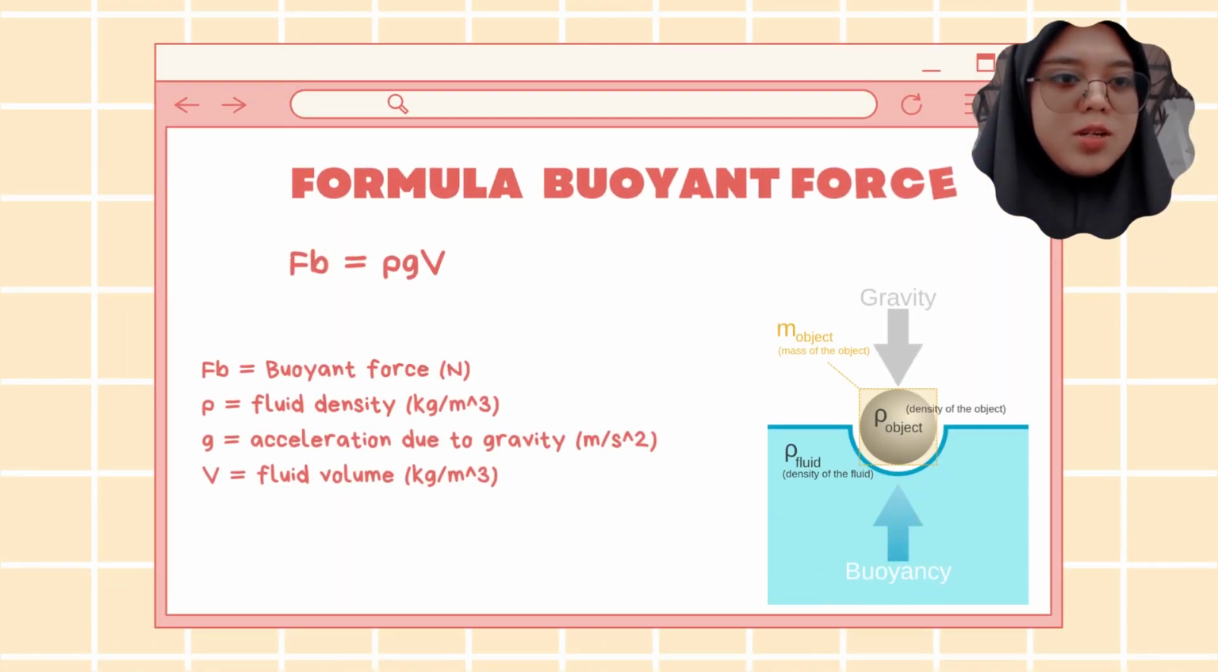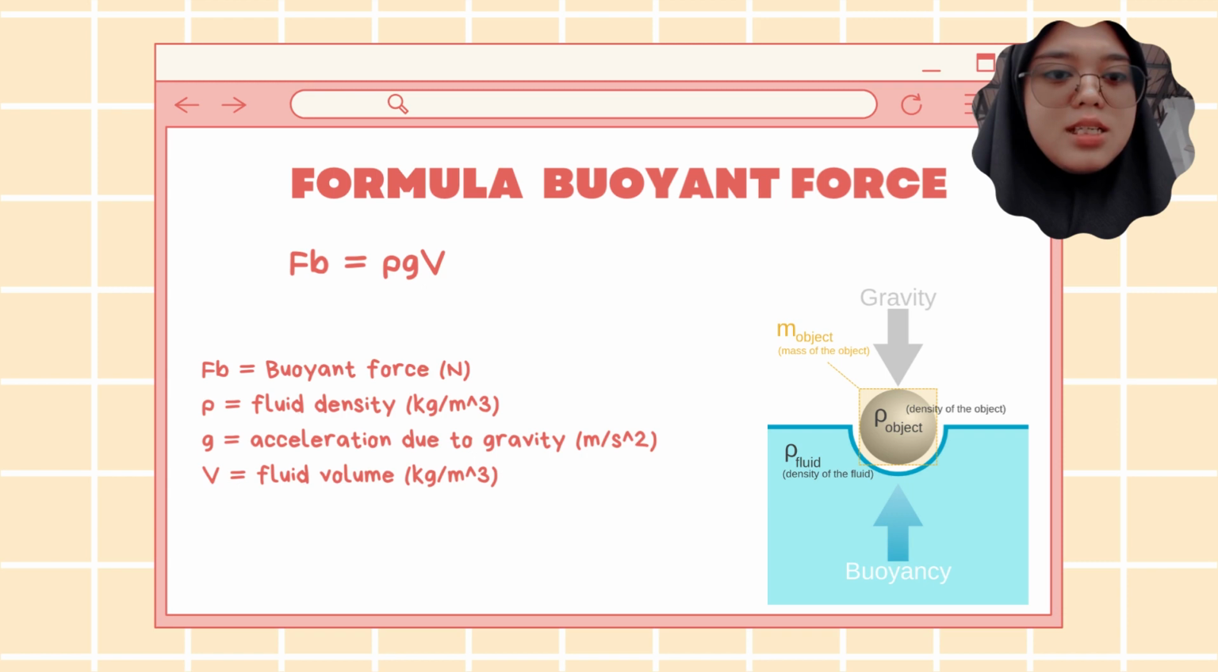Here is the formula to calculate the buoyant force. We have Fb equals rho g V. Fb is equal to buoyant force, while rho is equal to fluid density. g refers to acceleration due to gravity, and the last one is V, fluid volume.